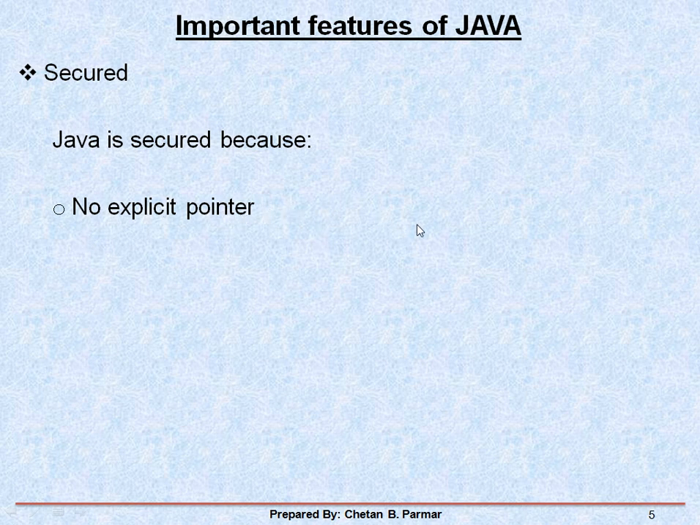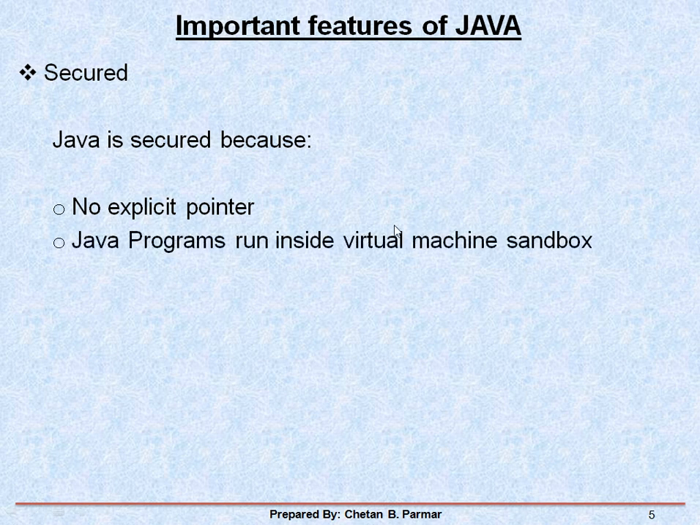So we cannot refer to any memory address here. This is one of the security features. The second one is that a Java program runs inside a virtual machine box, a sandbox. We can see that outside that box, it will not go on.